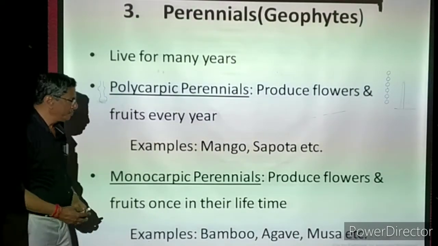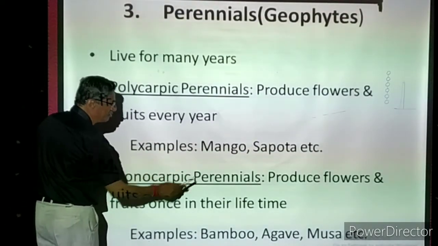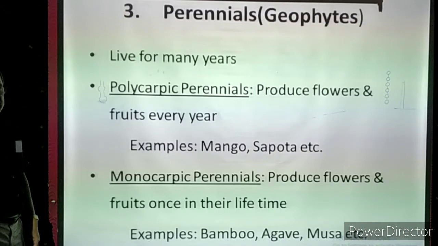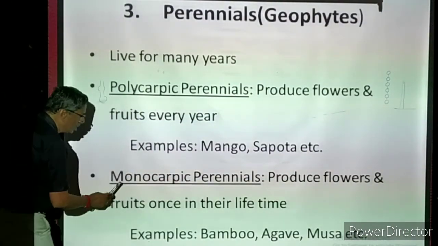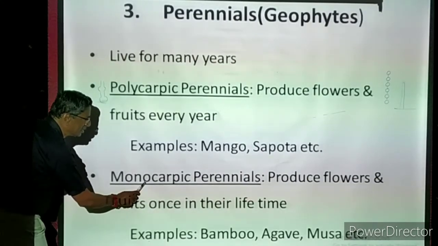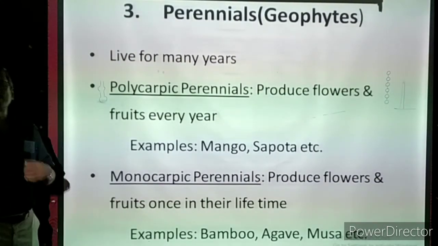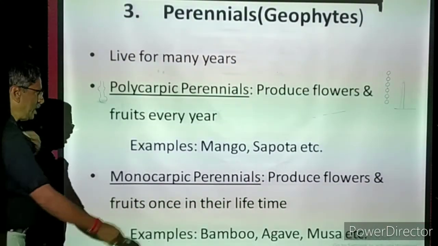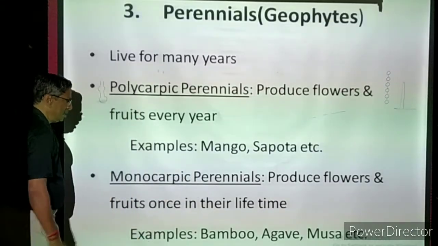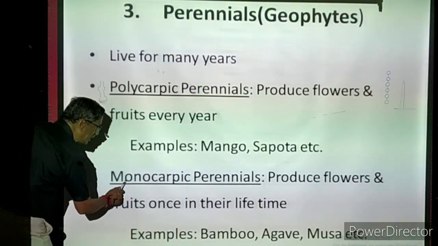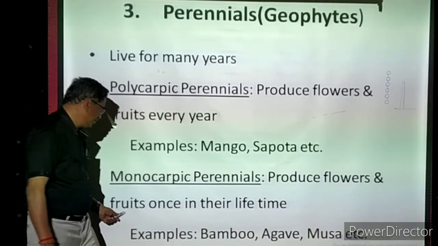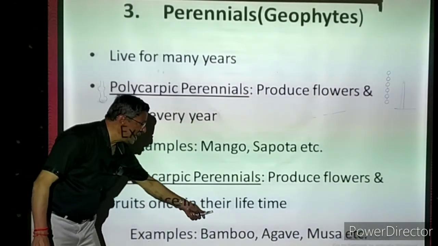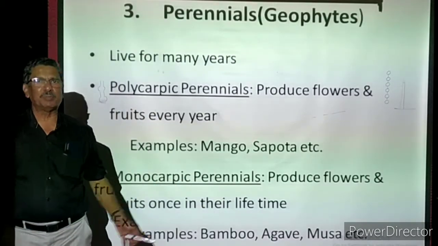Monocarpic perennials. Perennials we know very well. They live for many years, maybe a few years to 100 or 200 years. Monocarpic: mono means single, carpic means flowers and fruits production. That means they live for a few years, but they produce flowers and fruits only one time in their lifetime. A second time they will never produce.